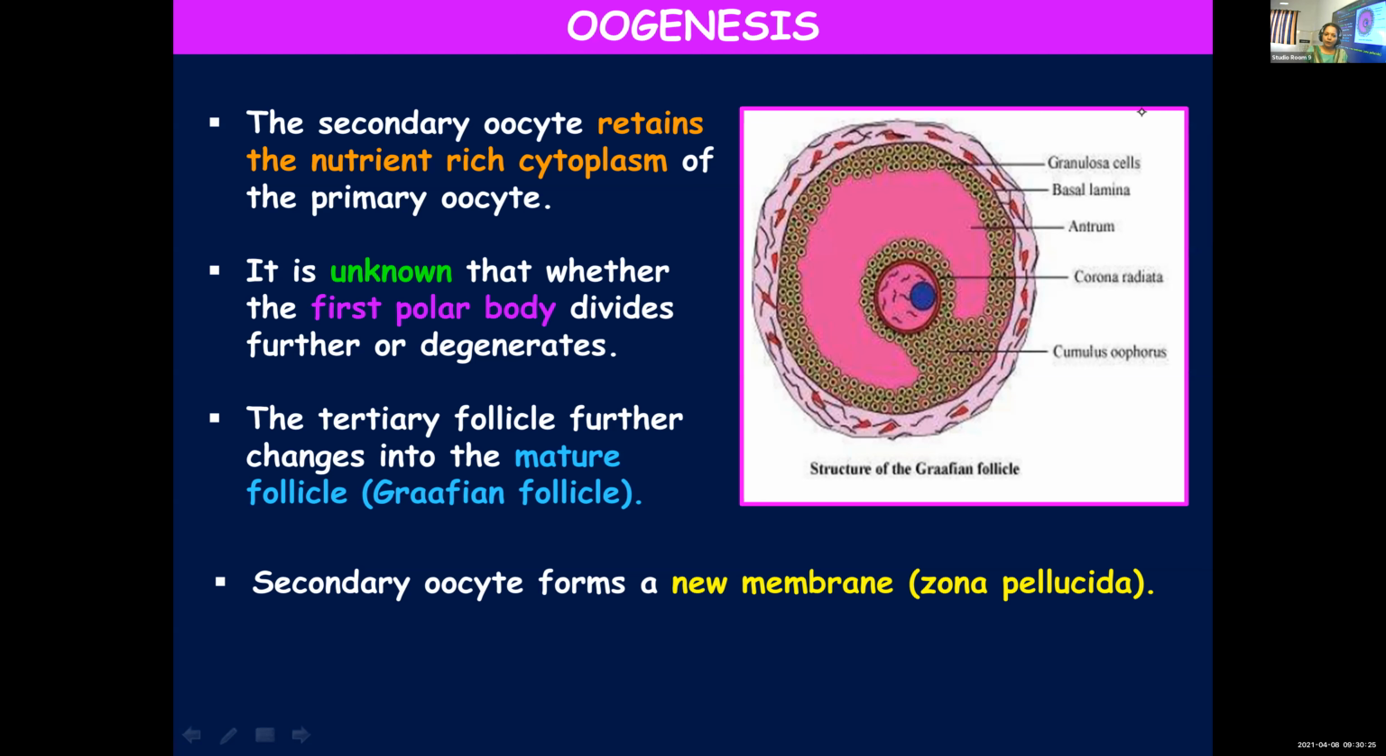In brackets for secondary oocyte, you can write N. Wherever primary oocyte and oogonia are coming, you can write there 2N. Only for secondary oocyte, you will write in brackets N, indicating that it's haploid. Then in brackets, next to secondary oocyte, you can write retains nutrient-rich cytoplasm of primary oocyte. Okay?